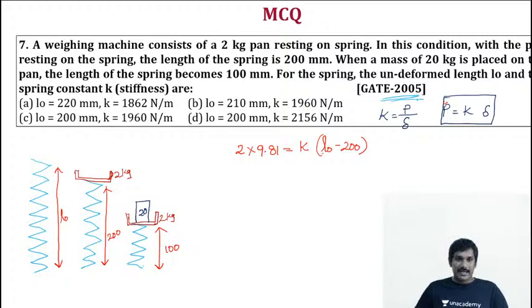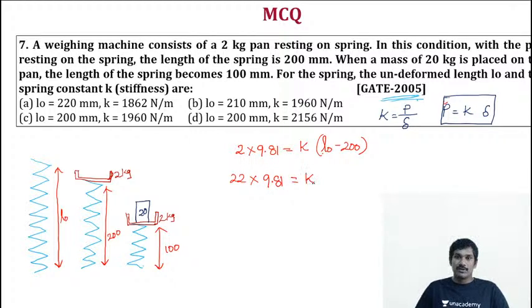Now, on the other hand, going to the second part. Here, what is the load applied? 20 kilograms of weight is applied along with the 2 kg pan. 20 plus 2, so the total load is 22 kilograms into 9.81.